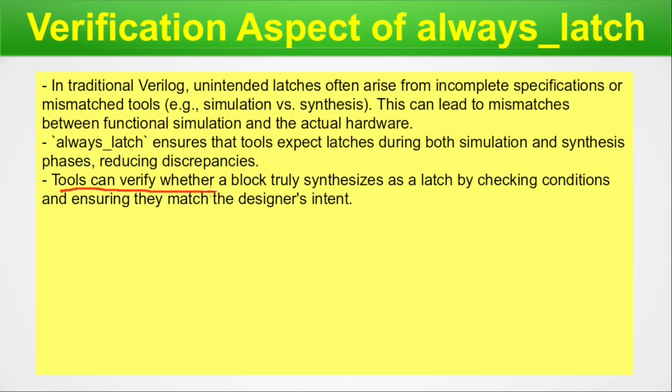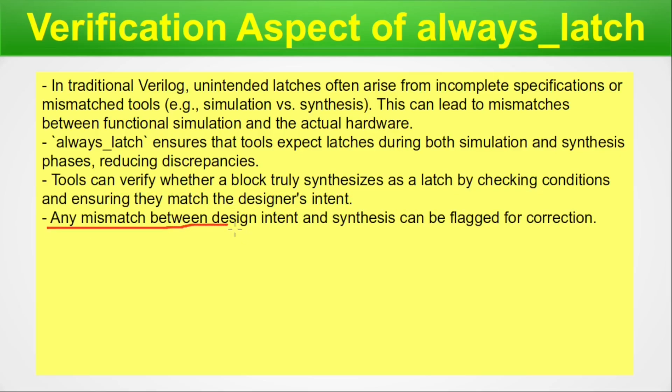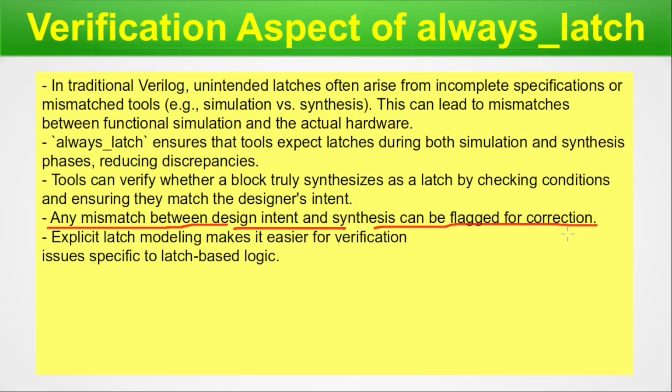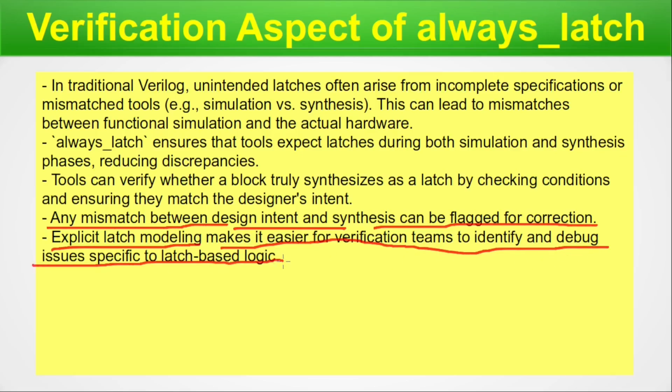Tools can verify whether a block truly synthesizes as a latch by checking conditions and ensuring they match the designer's intent. Any mismatch between design intent and synthesis can be flagged for correction. Explicit latch modeling makes it easier for verification teams to identify and debug issues specific to latch-based logic.